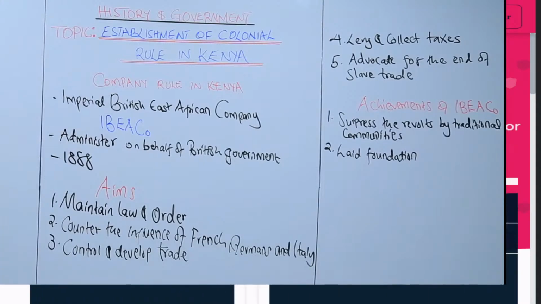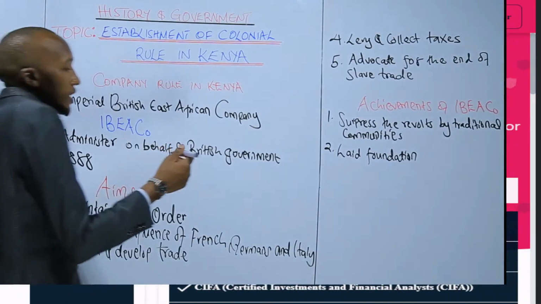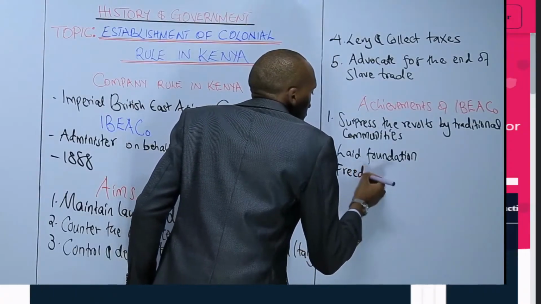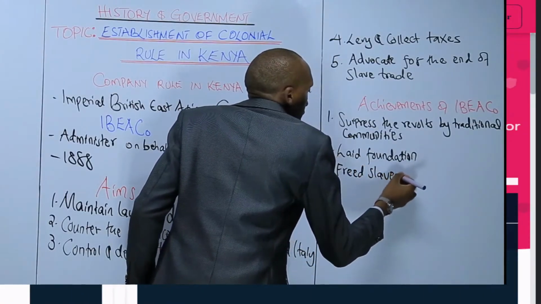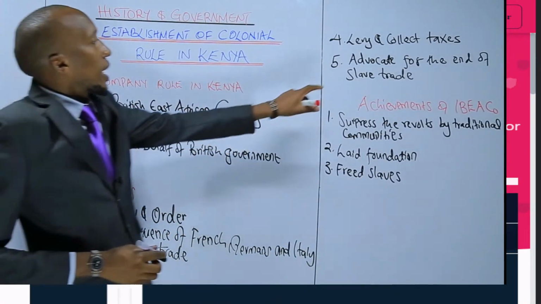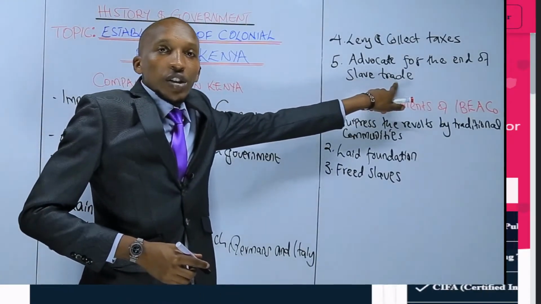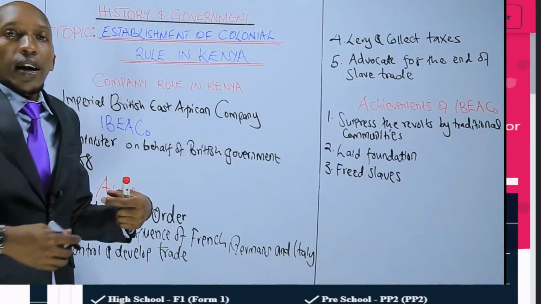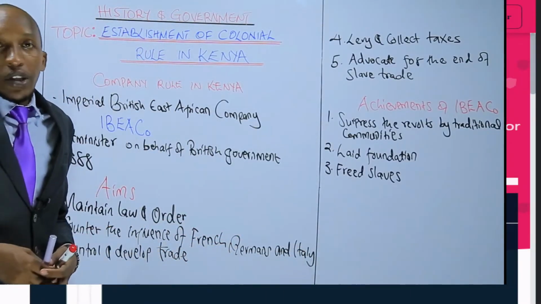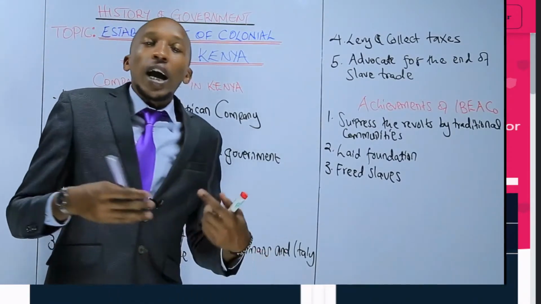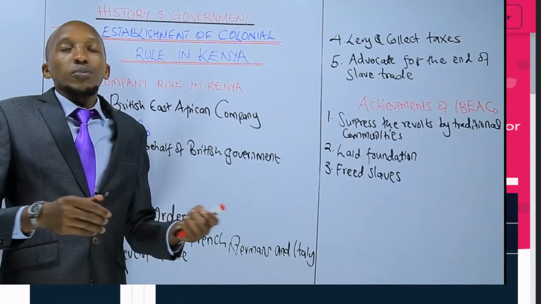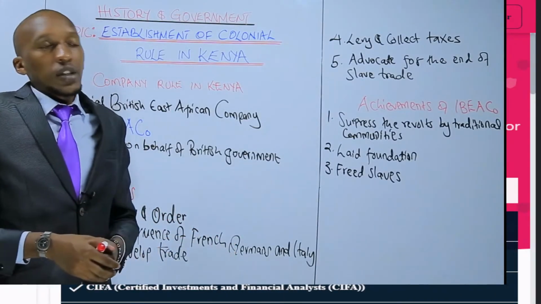And then number three, they freed many slaves. As we mentioned, they had to advocate for the end of slavery. That was an aim, or a need that they had to accomplish. So they freed a lot of slaves who were enslaved, especially at the coast, and these brought most of the people back to their homes.